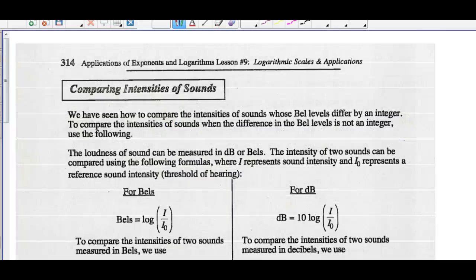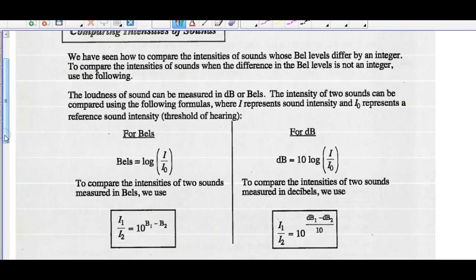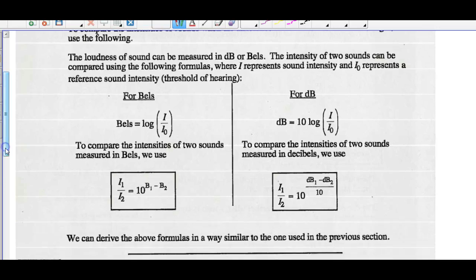Sound intensities, if we're going to compare those, we've seen how to compare the intensity of sound whose bel levels differ by an integer, but again, what if they don't? Just like with our magnitude readings. Loudness of sound can be measured in decibels or bels. The intensity of 2 sounds can be compared using the formulas where I represents sound intensity and I-O represents the reference sound intensity or the threshold of hearing.